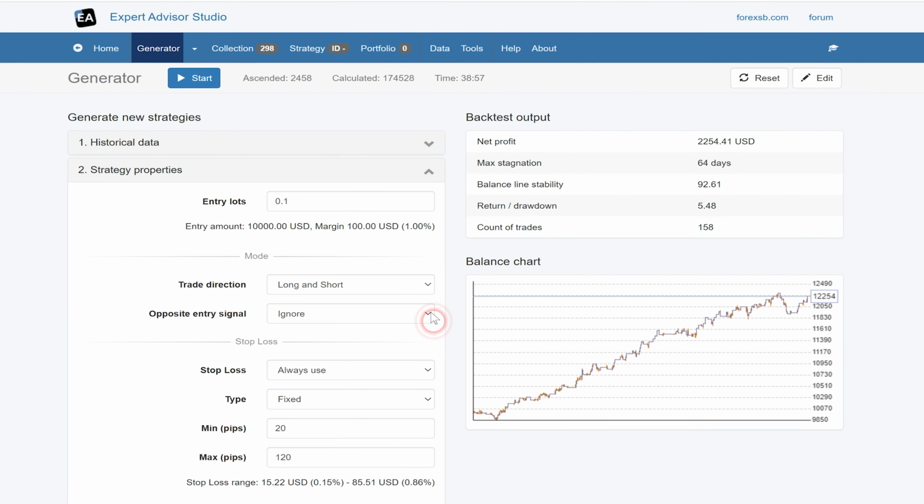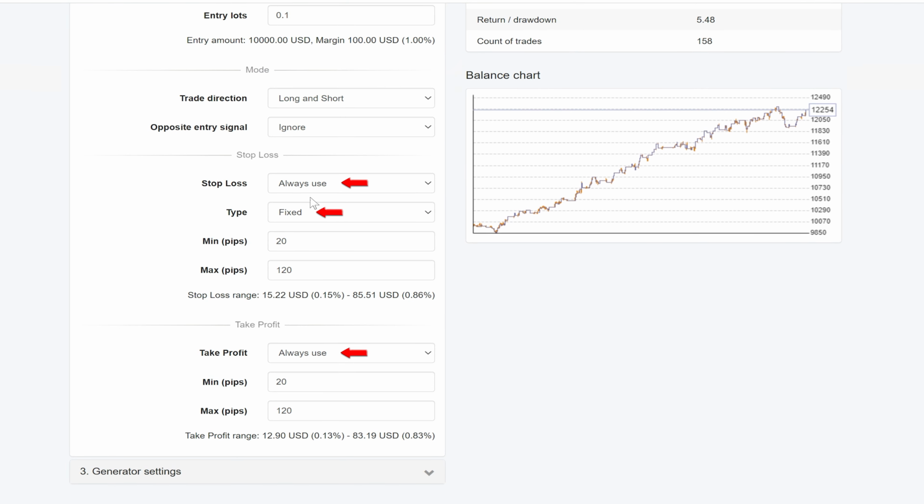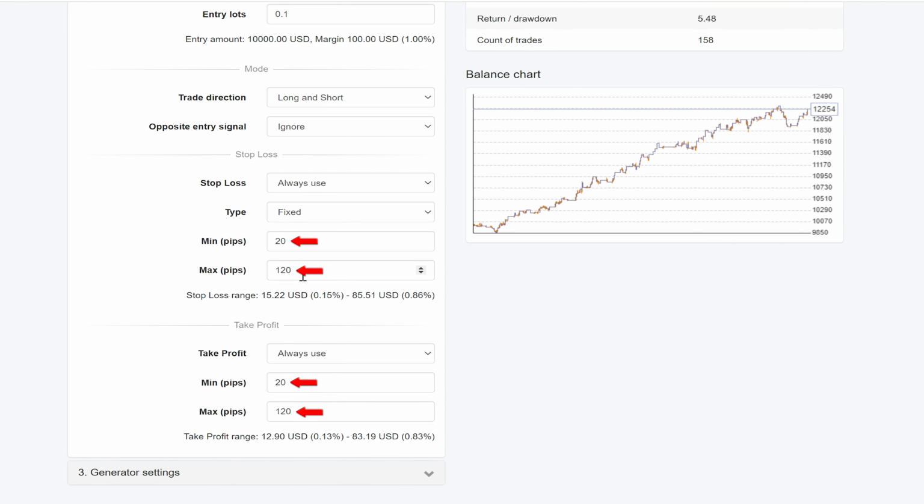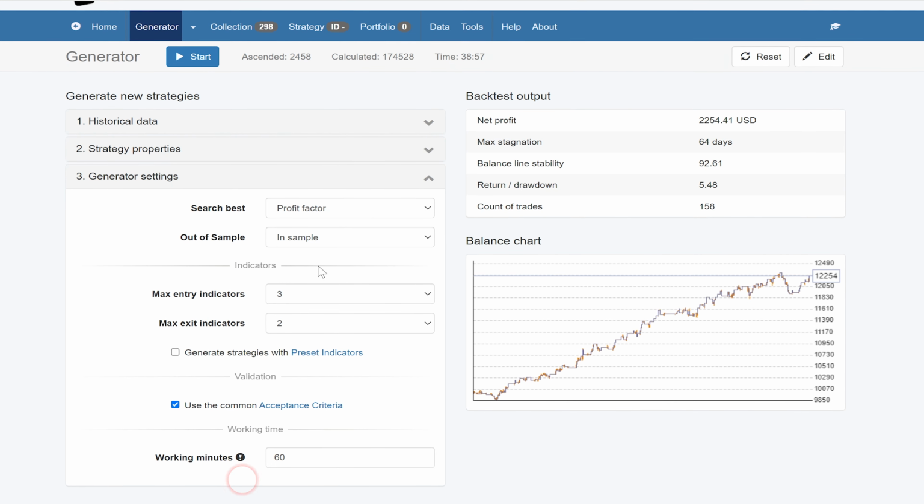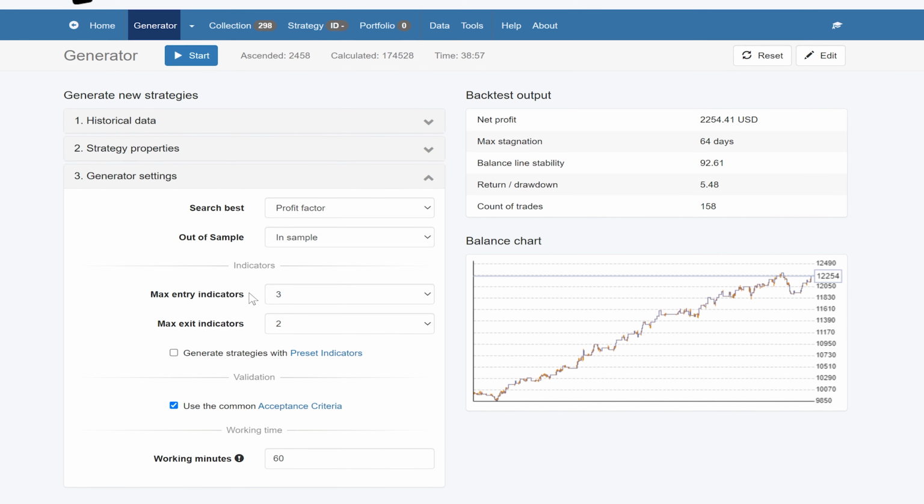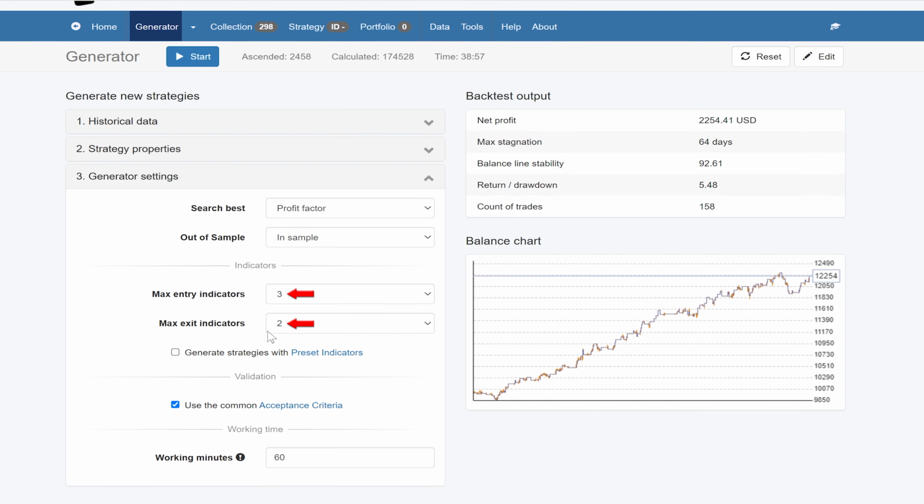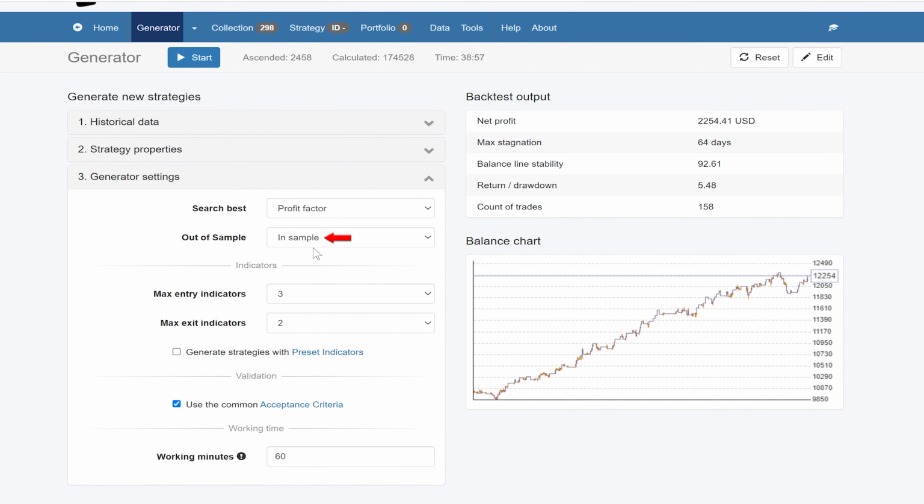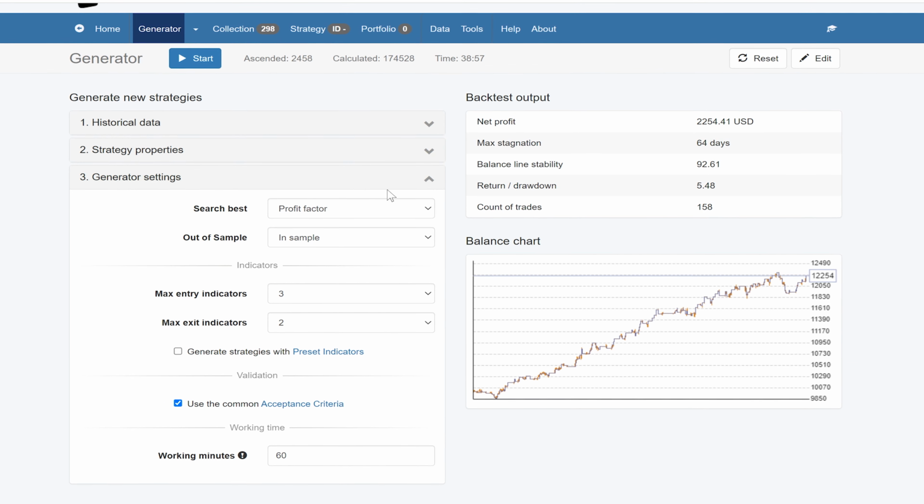For the strategy properties, I've always used fixed take profit and stop loss between 20 and 120 pips. And for the generation, I've said I want a maximum of 3 entry indicators and a max of 2 exit indicators. And as I said, I've used the full in sample because we're going to do the date ranges manually.